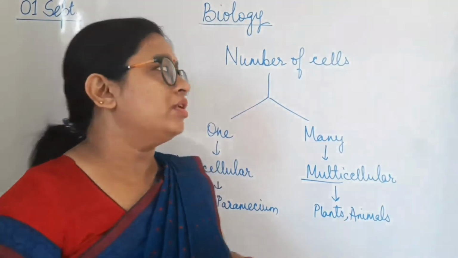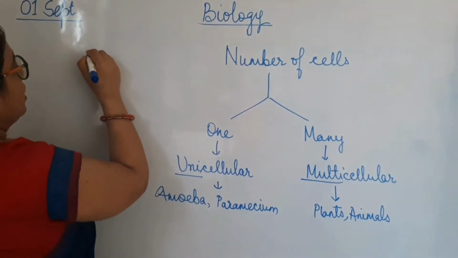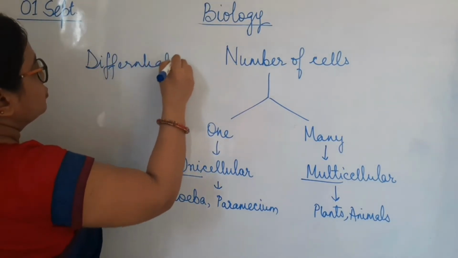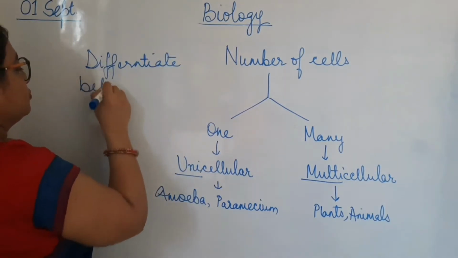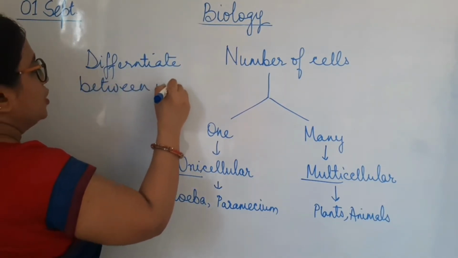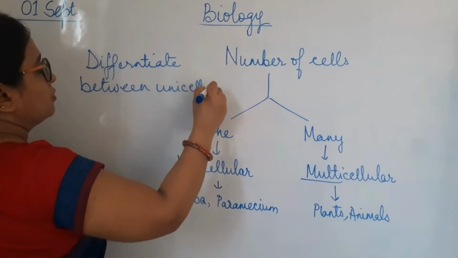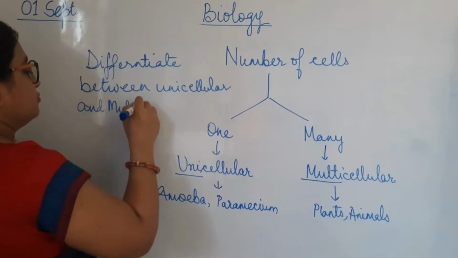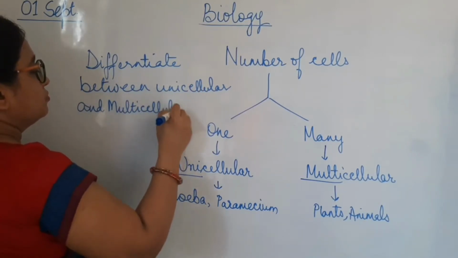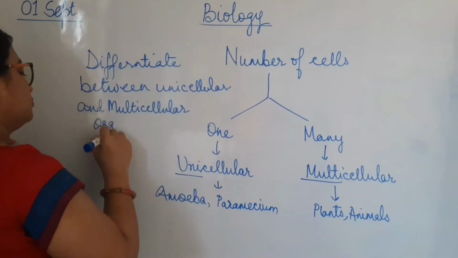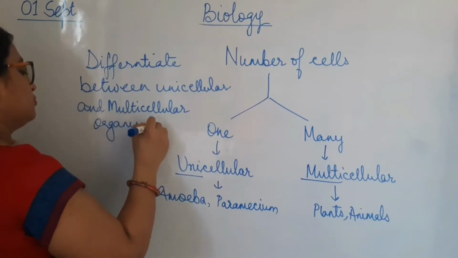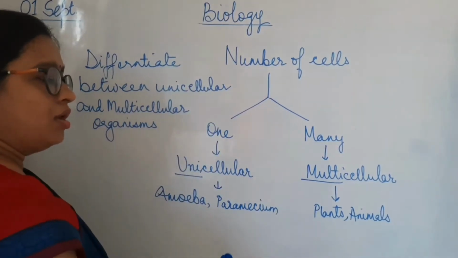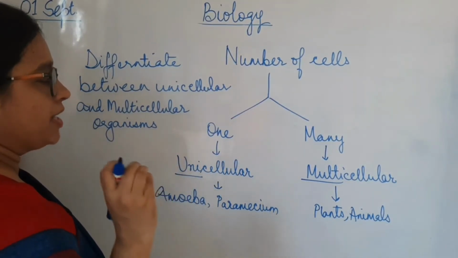You will do one thing, you will write one question, that is: differentiate between unicellular and multicellular organisms. Make sure when you are writing the differences, you make a column and then write. Do not write in paragraph form.